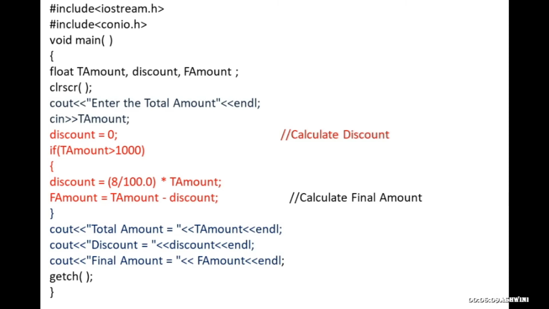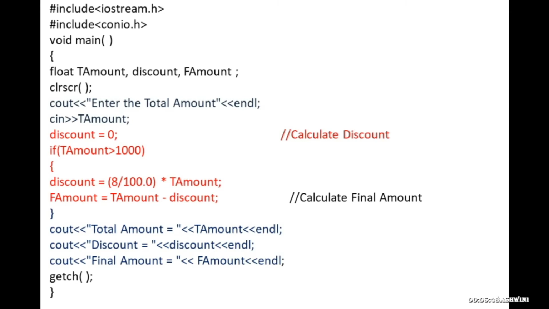This conio.h is used for clrscr, that is clear screen, and getch. Whenever you use these two functions in your program, you have to add include conio.h. Next you are going to write void main. This void main tells the compiler that the main program starts after this. So opening flower braces, whatever the main things you are going to write will be inside the opening and closing flower braces. Inside the main function, the first part is your declaration part. You are going to declare all the variables.